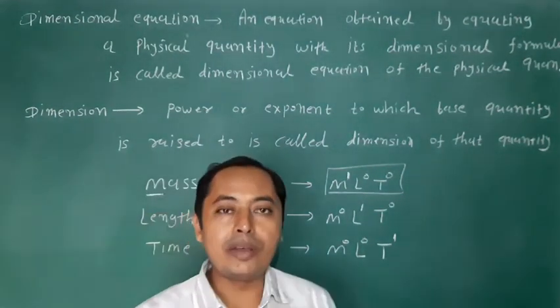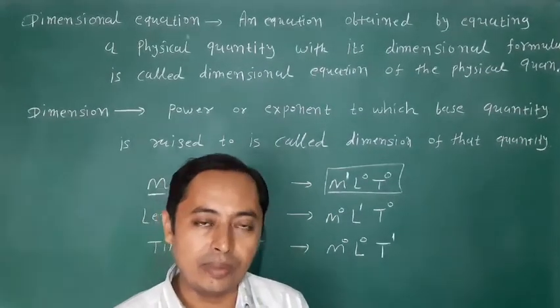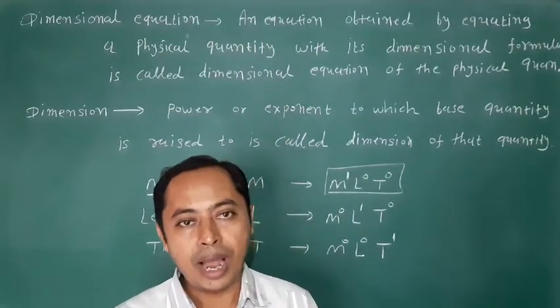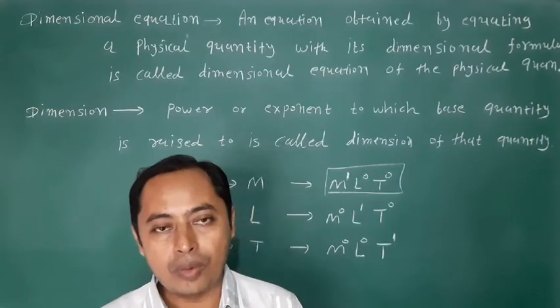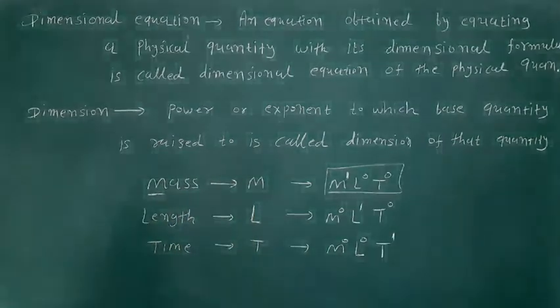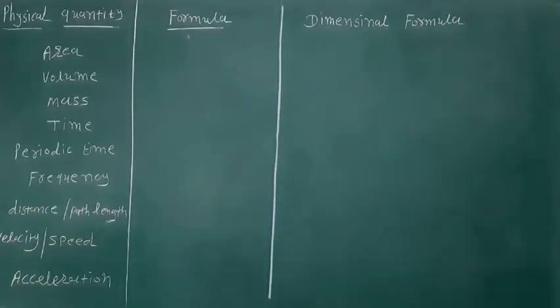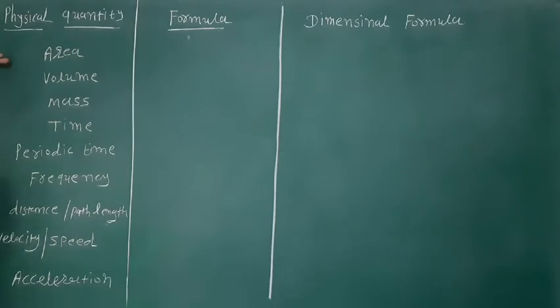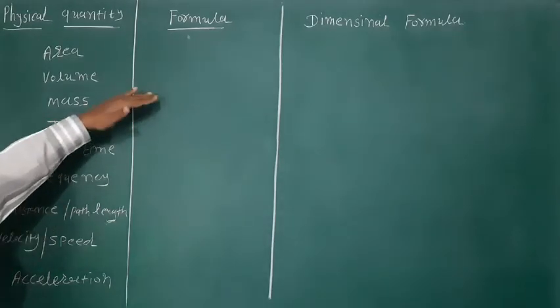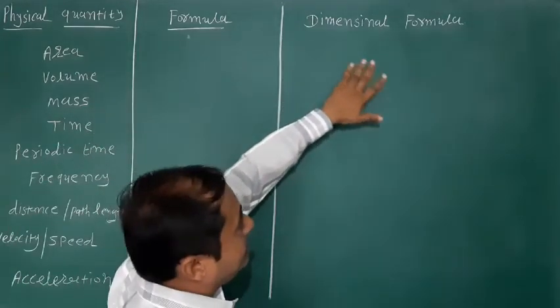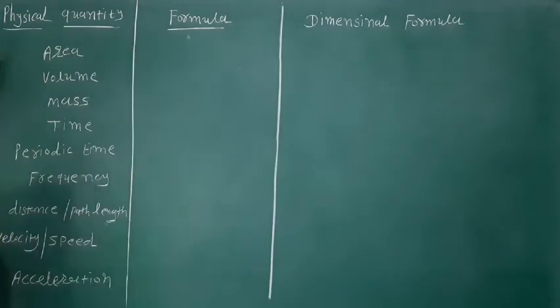Friends, so many physical quantities are available. So now we find their dimension formulas. Its formula we can write and now solve the dimension formula. So the first physical quantity is area.